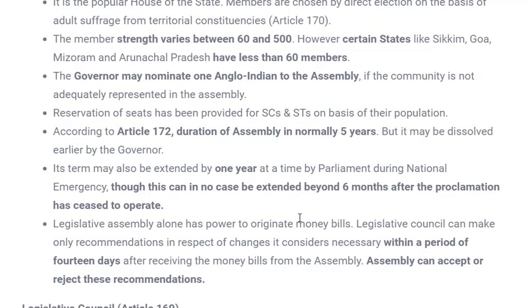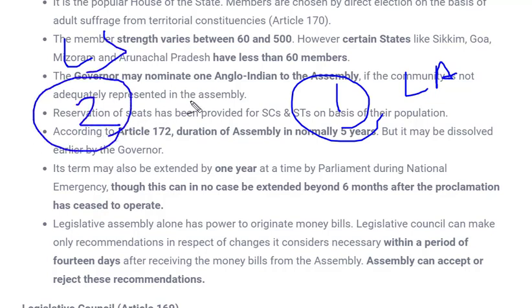Let's get back to the point we were discussing. Yes, we were discussing the legislative assembly. So we saw the number of seats, how they are framed. After that, I've also told about the nomination of the Anglo-Indian community in the assembly, one member in case of legislative assembly. What was the number of nominations in Lok Sabha? It was 2. So 2 members could be nominated from the Anglo-Indian community by the president in case of the union legislature, but here it is the governor who is the constitutional head of the state.